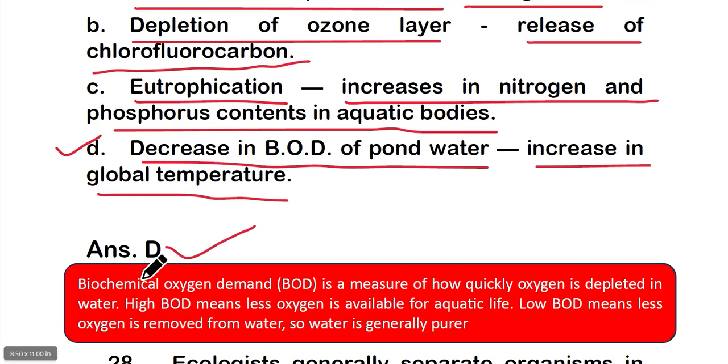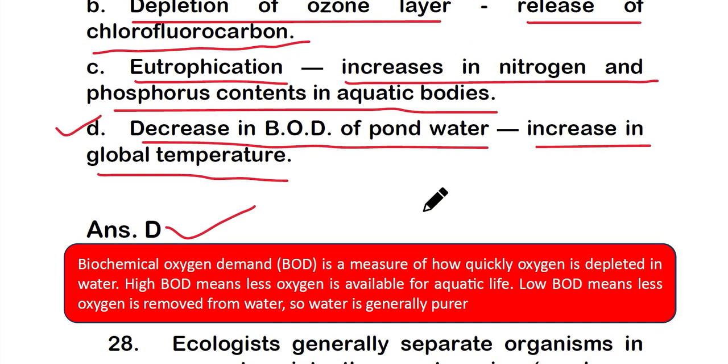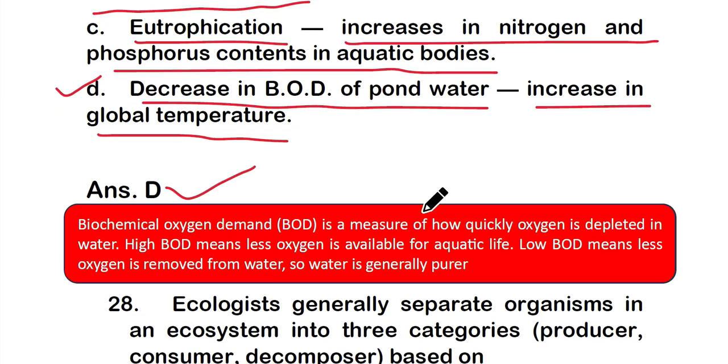So here we will see biological oxygen demand or BOD is a measure of how quickly oxygen is depleted in water. High BOD means less oxygen is available for aquatic life. Low BOD means less oxygen is removed from water, so water is generally purer. Okay, so this is the concept of BOD or biological oxygen demand.